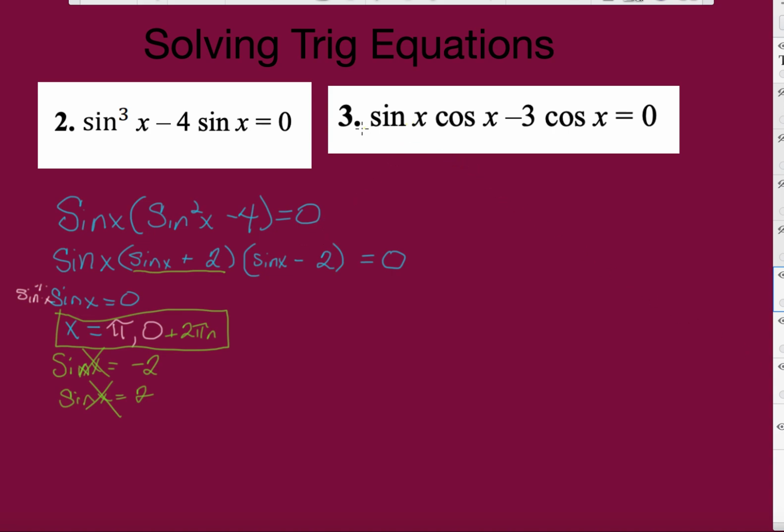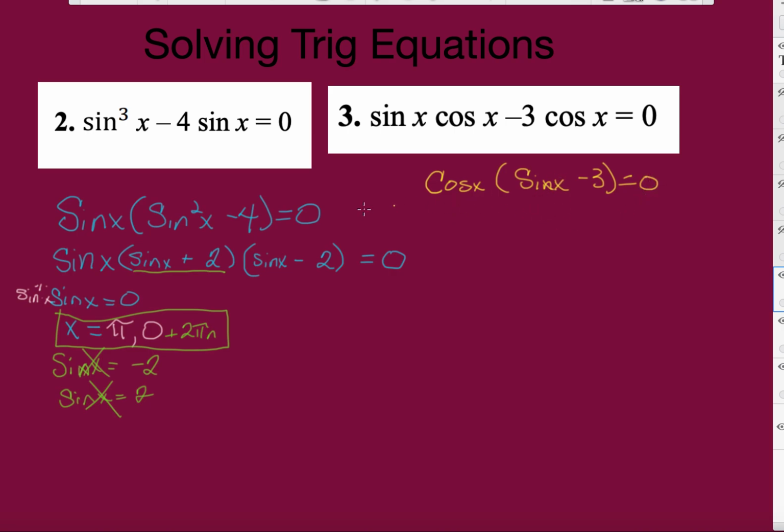Pardon me. What do sine x times cosine x minus 3 cosine x have in common? We're going to factor out a cosine x, and then what else do we have? We have sine x, I do that all the time now, apparently, minus 3, and that's equal to 0, right?